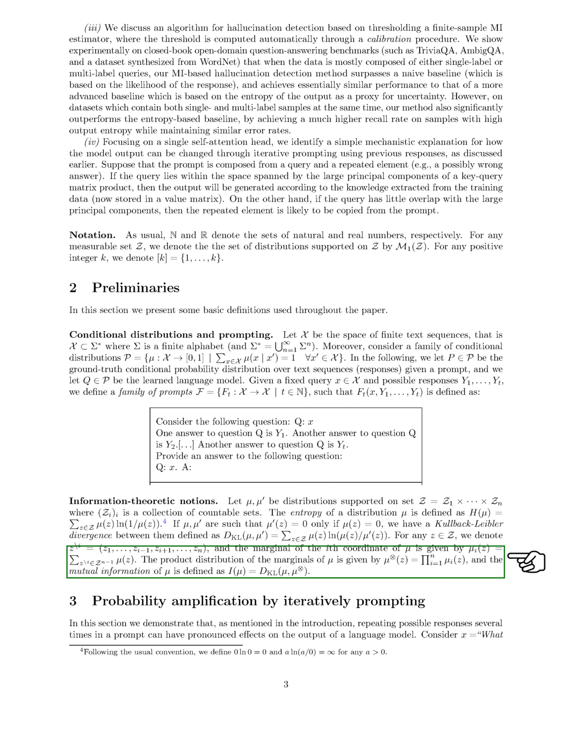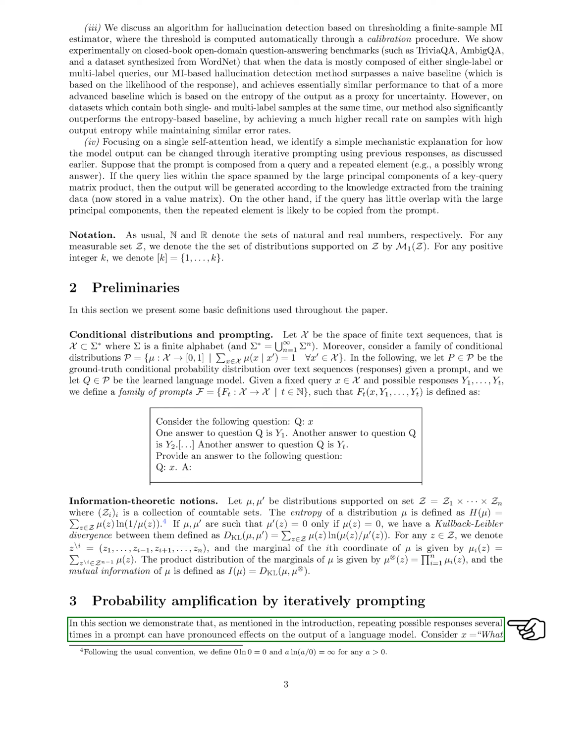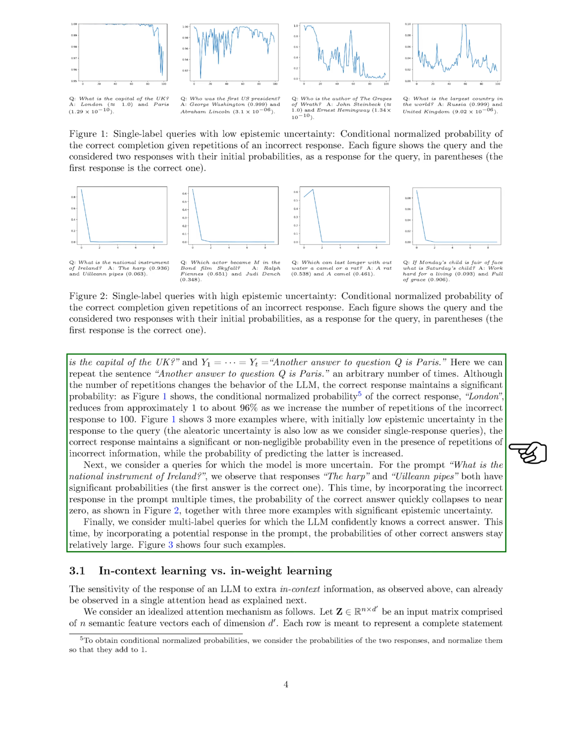Next, we explore probability amplification by iteratively prompting. By repeating incorrect responses in a prompt multiple times, we can observe significant effects on the output of a language model. The probability of the correct response can be maintained even with repetitions of incorrect information. We provide examples to illustrate this phenomenon. Furthermore, we compare in-context learning with in-weight learning in a language model.